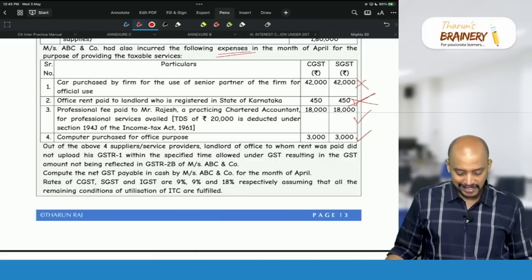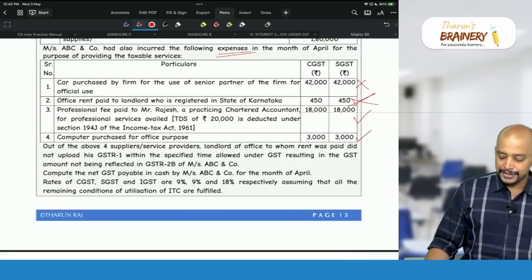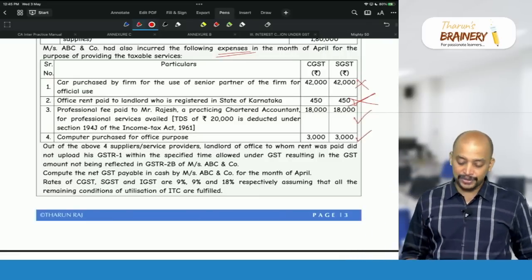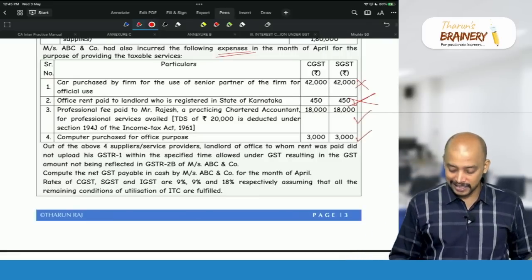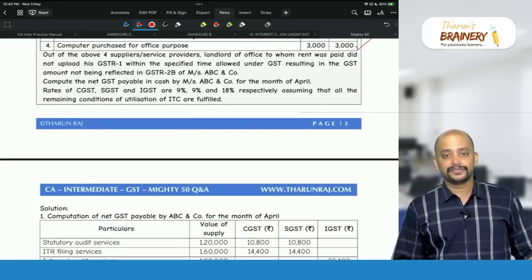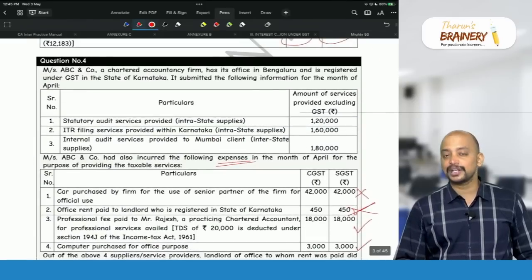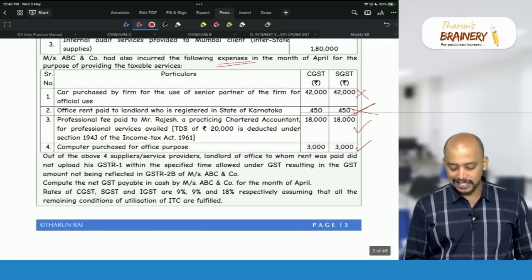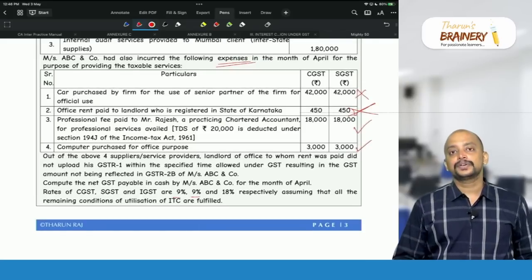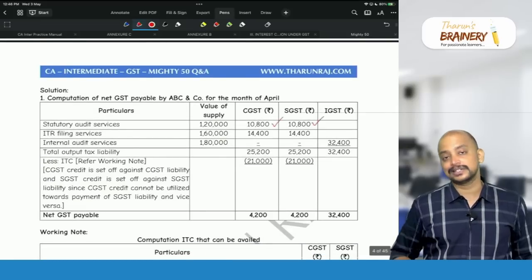Compute the net GST payable by ABC for the month of April. We have CGST and SGST as just liability only, and the credit is only 18,000, 18,000, 3,000 and 3,000. First we will see what the liability is. Liability wise, if you see 1,20,000 and the rate of GST is 9% and 9%, so 1,20,000 into 9% is 10,800 CGST and 10,800 SGST.